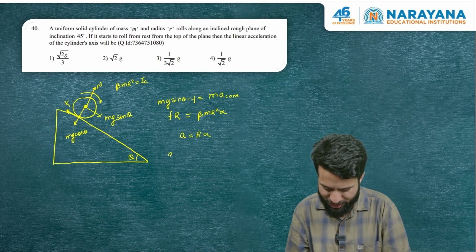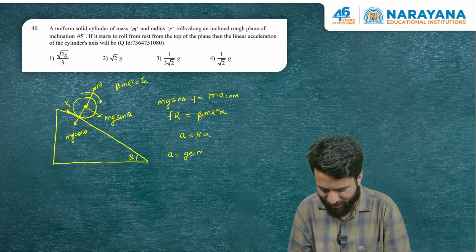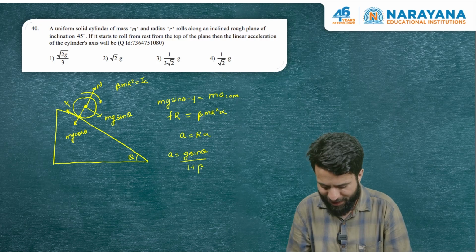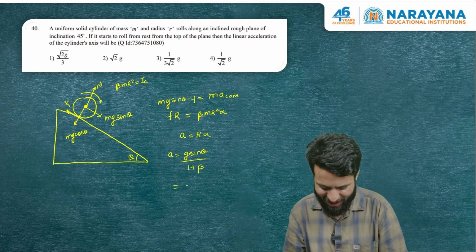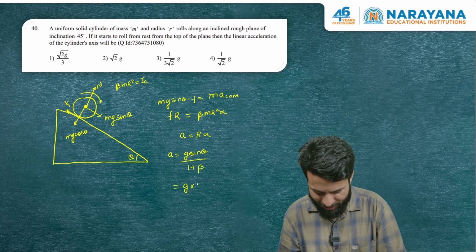If we solve these equations, we get A as G sine theta divided by 1 plus beta. So you just have to substitute the value. So it is G sine theta. Angle of inclination is 45.